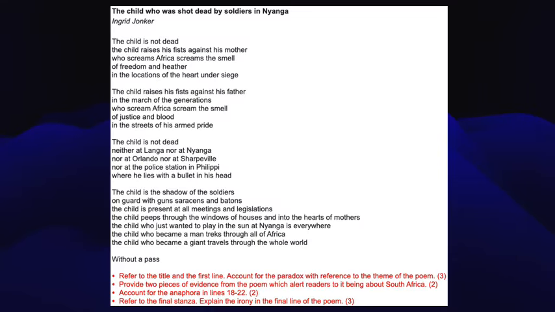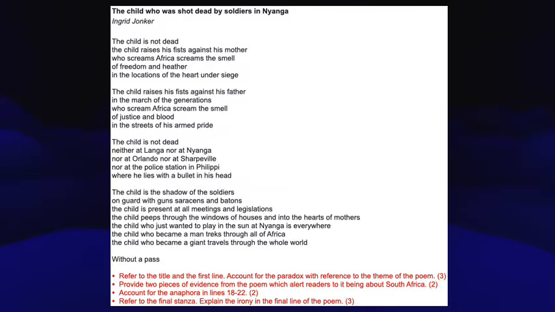So firstly, there's a couple of videos I would advise that you watch before you get started on this video. I would watch the scene poetry video that is on my channel, as well as the video on studying this particular poem and all of its details, line by line analysis, the child who was shot dead by soldiers in Nyanga, because we're not going to go through it now, we're just going to focus on the questions. And then lastly, I would recommend that you watch the video with the solitude questions, because I give you a bit of background in terms of how to answer poetry questions. So please watch all of that before we get started with this poem.